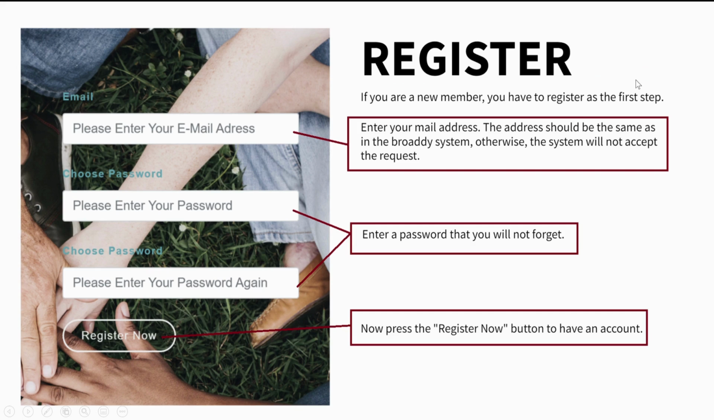register first. In the registration section, you have to write your email, which should be the same as in the Brody system, because otherwise the system will not accept your request. And you have to choose a password, and please choose a password that you will not forget, so you will not have a problem in the future. And later you can register.